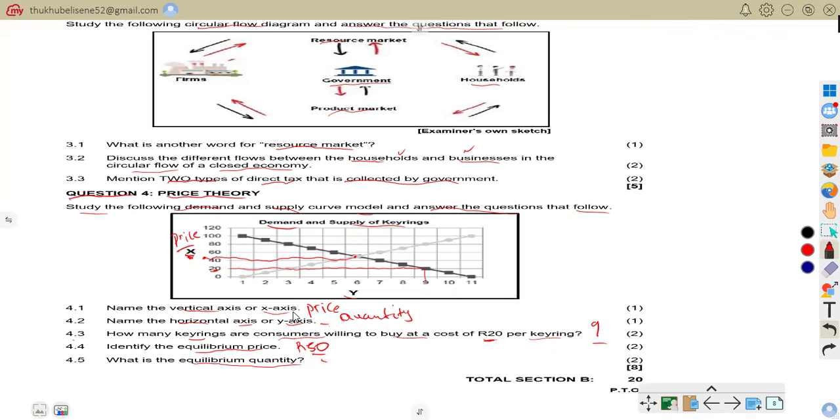What is the equilibrium quantity? That is 4.5. So now we have to go through our demand and supply curve and try to find the equilibrium quantity. You can see now our equilibrium quantity is 6, because it goes straight to the equilibrium price there. The equilibrium price we've said is 50, so the equilibrium quantity now is 6.